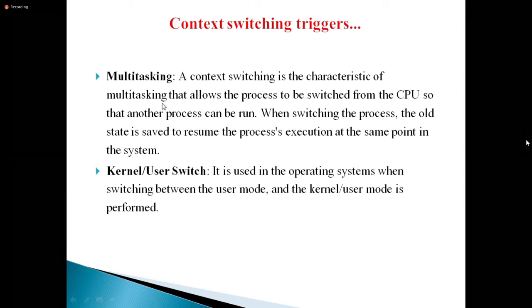Is it clear? So the next one is multitasking. The name itself says multitasking. That means multiple users or processes are executing. So all the processes require resources, yes or no?